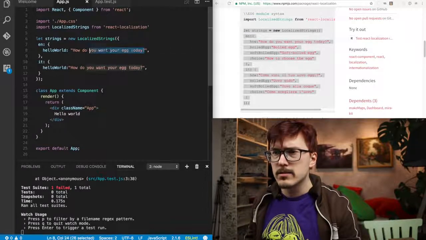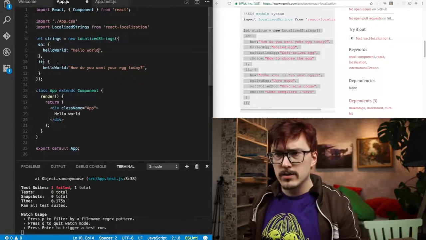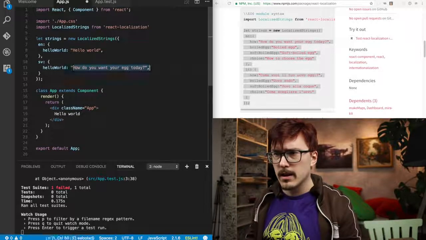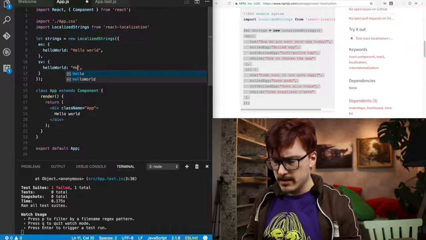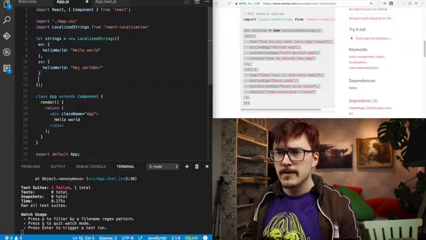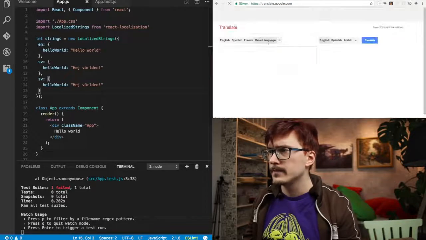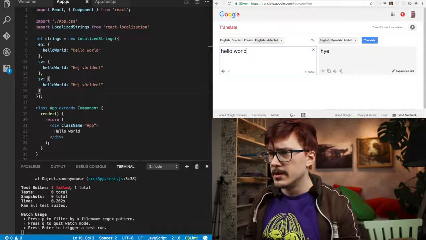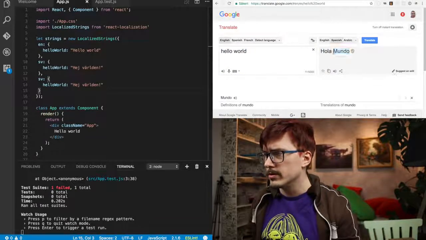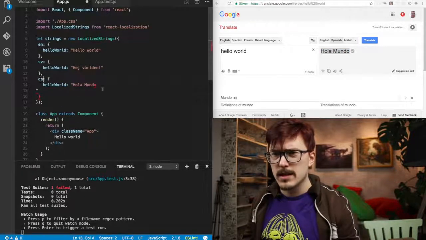And I'm gonna replace the string with hello world, and we want to have Swedish, of course, hej världen, and what other languages do we want? We want Spanish, so hello world, English to Spanish, hola mundo. That was absolutely the correct pronunciation. What is it at ES perhaps?